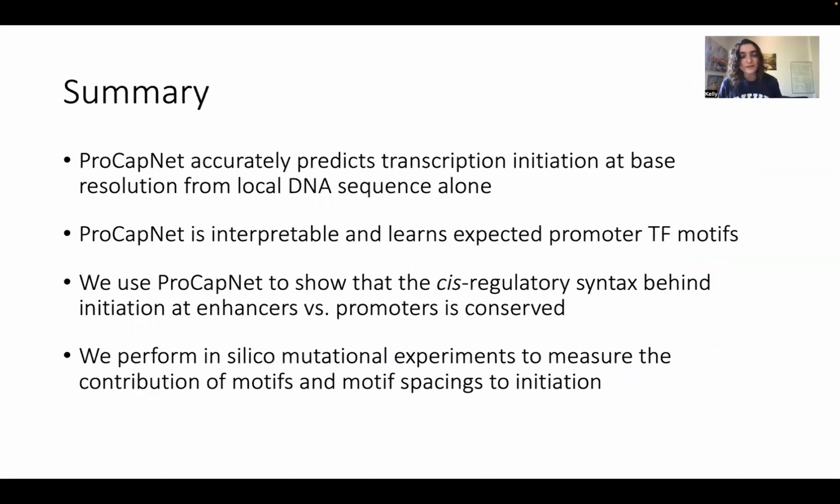So in summary, we have a model, ProCapNet, that can accurately predict transcription initiation at base resolution using only the local DNA sequence as input. It's interpretable, it's not enormous, and it learns the expected promoter TF motifs that you would want it to learn. We use this to look at what's going on at enhancer RNA and find a conserved cis-regulatory logic there compared to what's going on at promoters. And we can perform all sorts of really cool in silico mutational experiments to figure out what the rules are that this model has learned, such as motif spacing, motif orientation, etc.